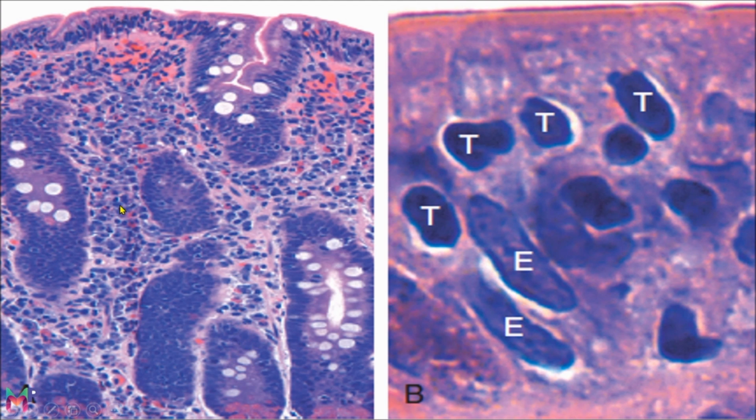In this picture of Robbins pathology, you can clearly differentiate the flattening of villi or complete loss of villi or total villus atrophy. Note the dense nuclei of the plasma cells or the lymphocytes in the lamina propria of the mucosal layer of the intestine. Here is the magnified picture in which you can see the T represents the dense nuclei of the plasma cells, while E represents the pale staining nuclei of the epithelial cells. And this is the lamina propria of the mucosa of the intestine.